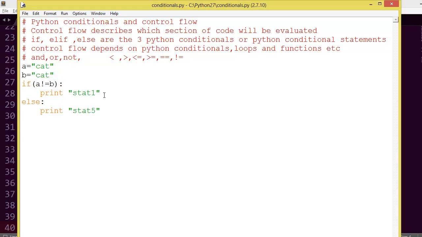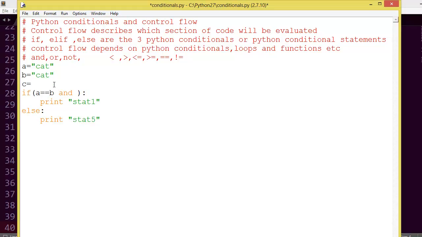So I think you got some clarity about these operators. You can use many operators here; I am using only these comparison operators. You can mix these expressions, like you can mix both conditional and logical operators also. There is no problem here.